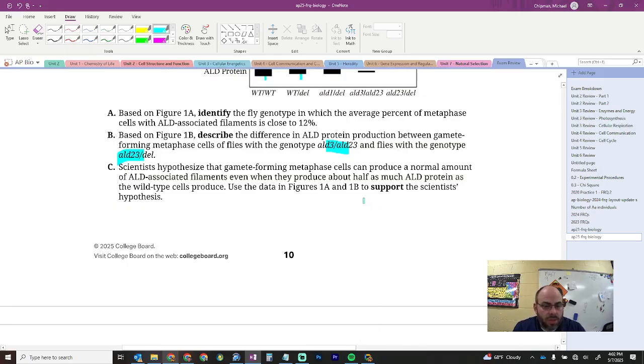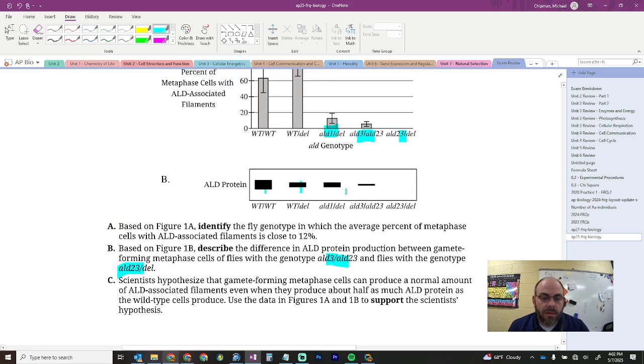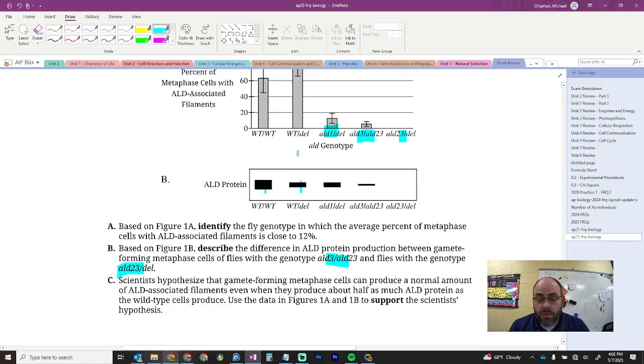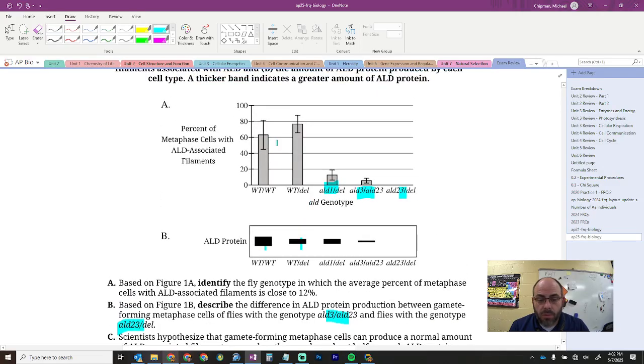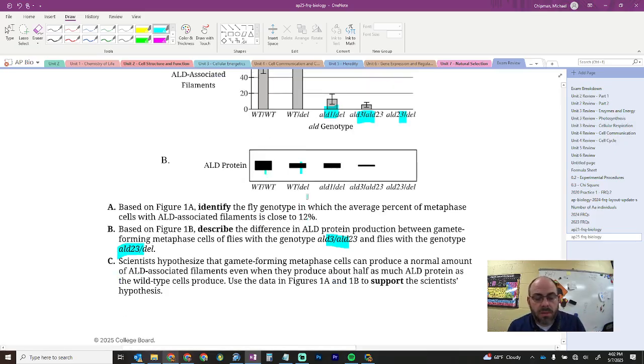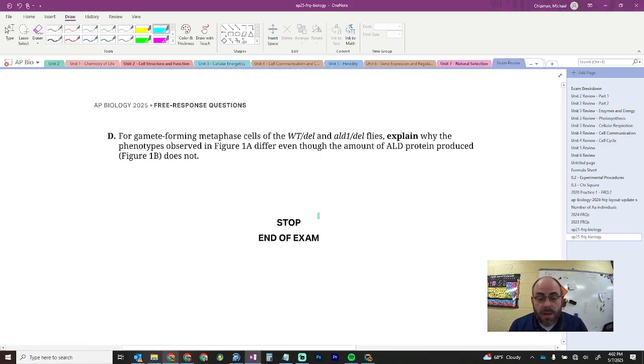I feel a little weak on that answer, I'm going to be honest with you. But I think that works. I feel like the fact that these two are not significantly different from one another, I guess you could do the same thing here, but these are going to produce a normal amount because they have the same amount of metaphase cells, and the metaphase cells have the spindle fibers that are pushing the chromosomes toward the middle, right? And so that's where I'm at.